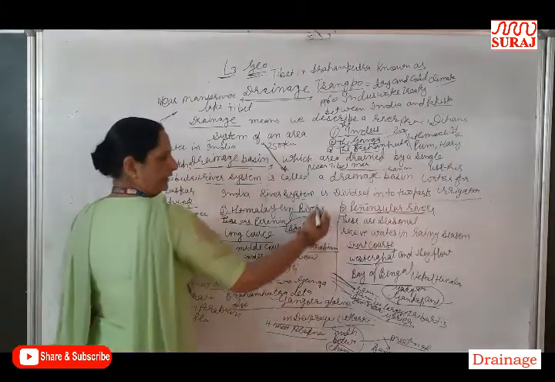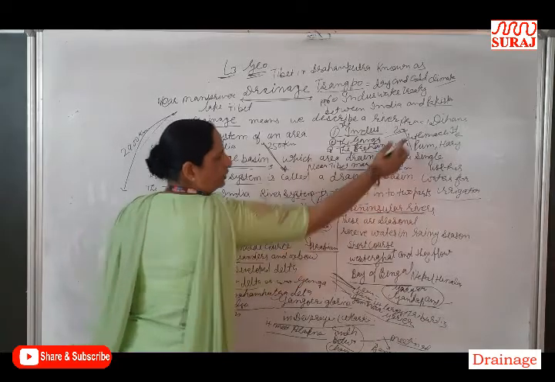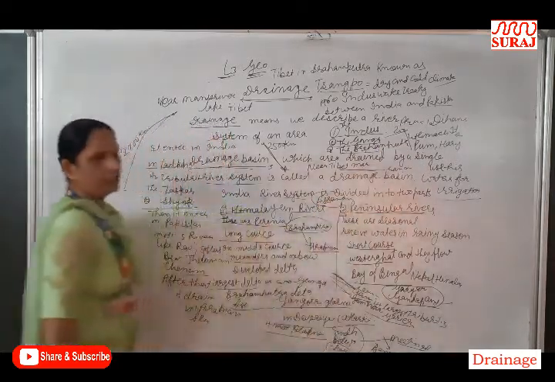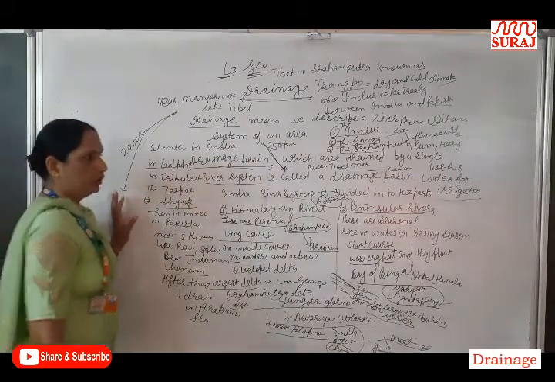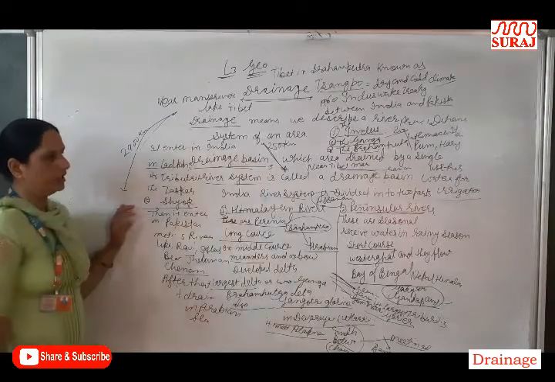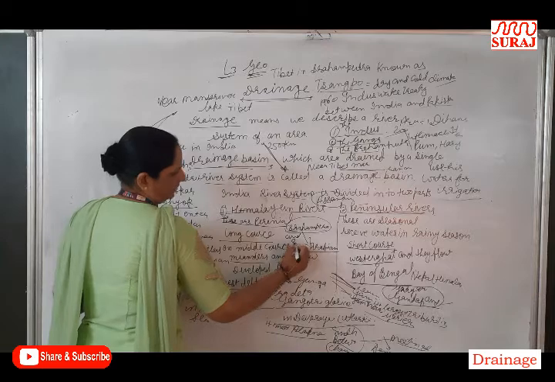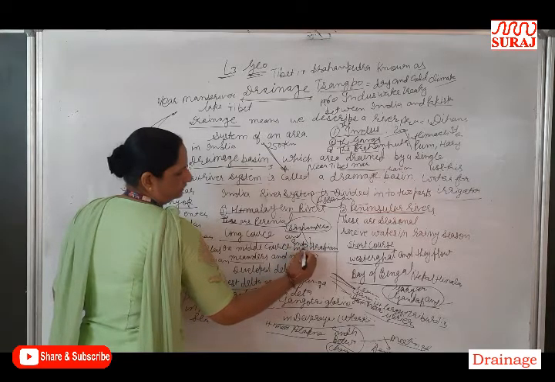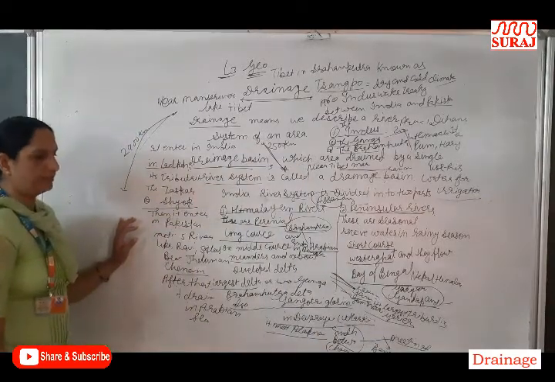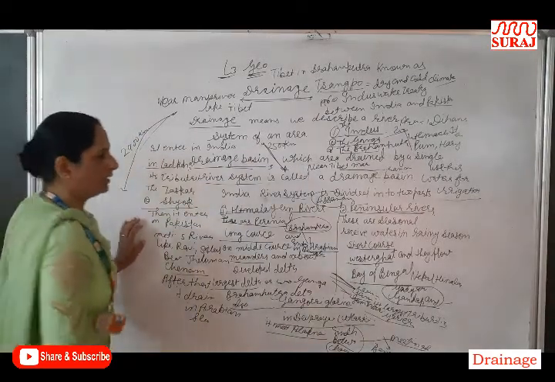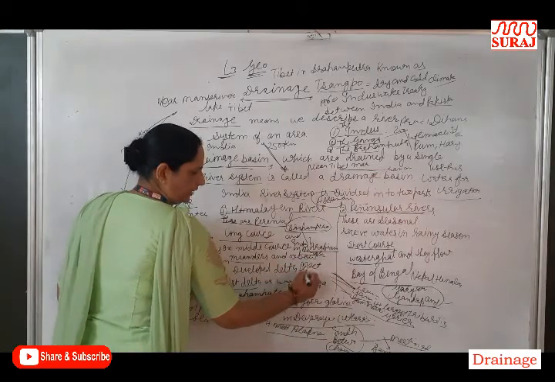After that, it enters Assam. Assam and Arunachal Pradesh are heavy rainfall areas of India, so the Brahmaputra has a very high amount of water here. Then it enters Bangladesh, where its name is Padma, and meets the Ganga.